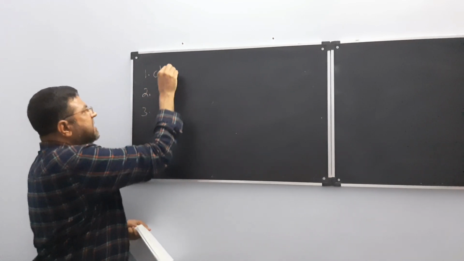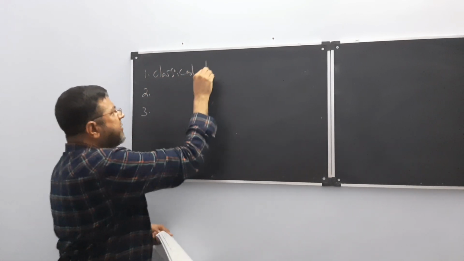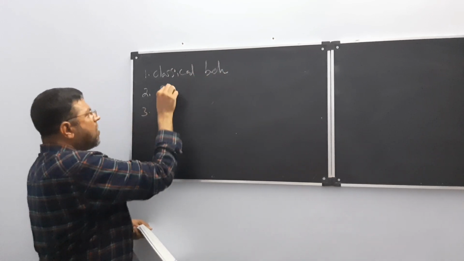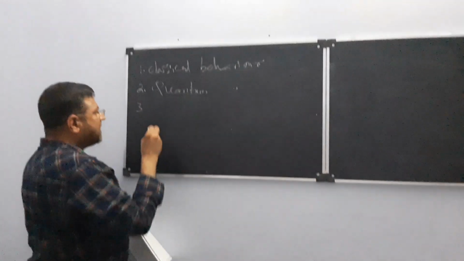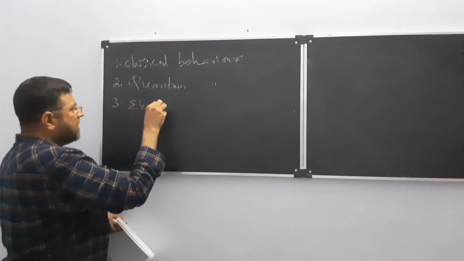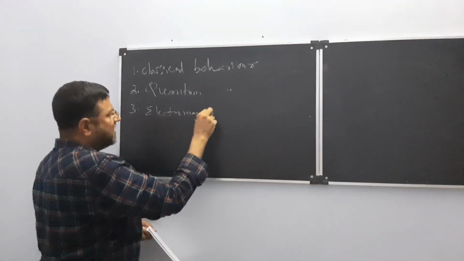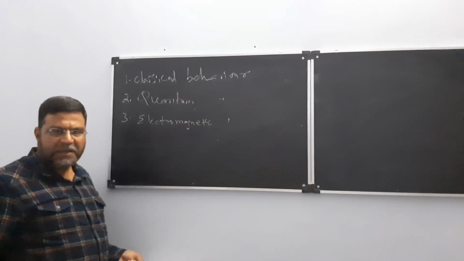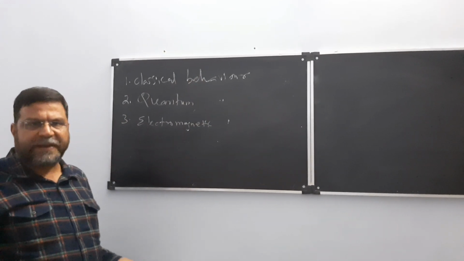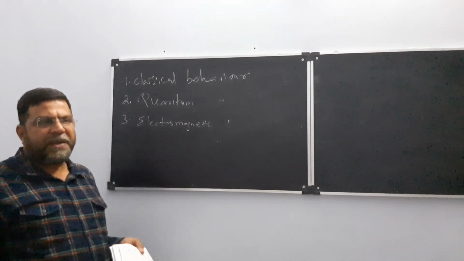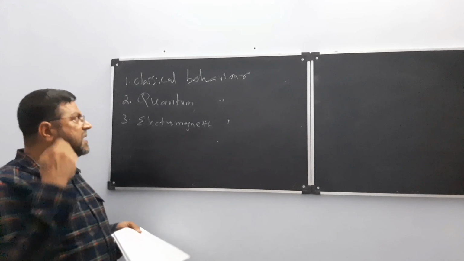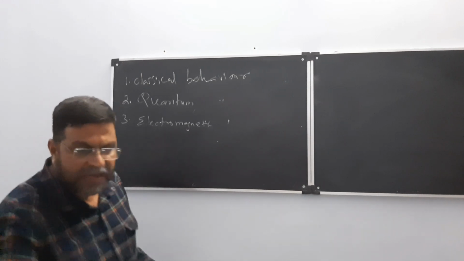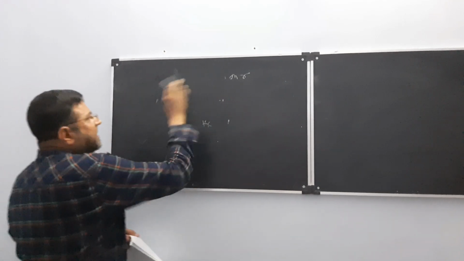First you must see its classical behavior, then its quantum behavior, then its electromagnetic behavior. So whenever we explain the Zeeman effect, first it was explained in classical behavior, next in quantum behavior, next in electromagnetic behavior.